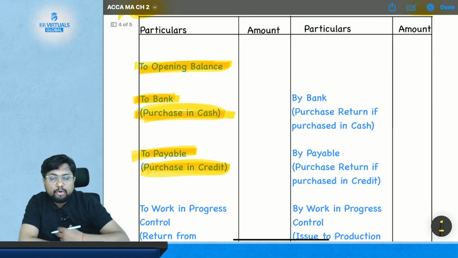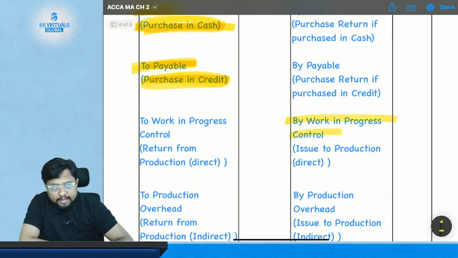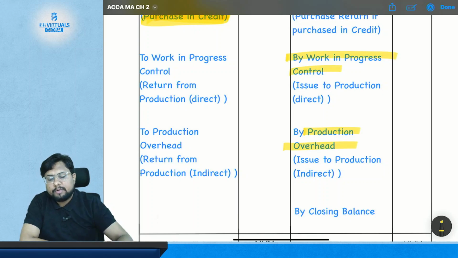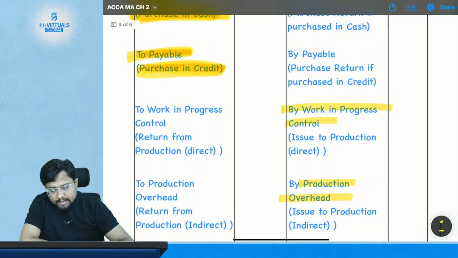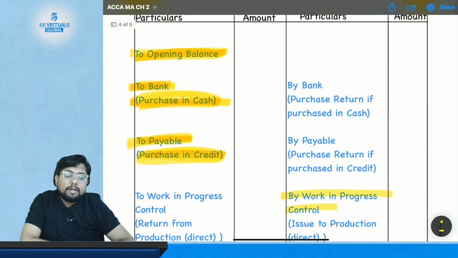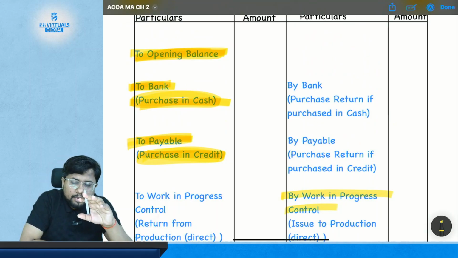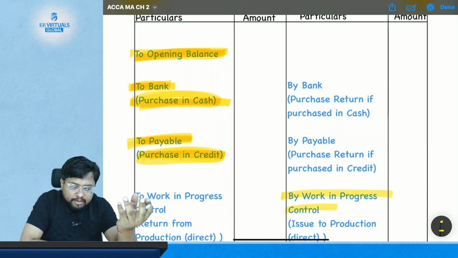If you have issued your material to production, then work in progress account will get debited and material control account will get credited. If you have issued your material as an indirect material to the production overhead, then production overhead account will get debited and material control account will get credited. Simple. And in the same way, if you have paid to your supplier, then your supplier account will get debited and bank account will get credited.